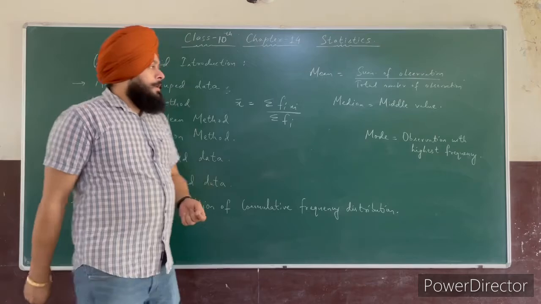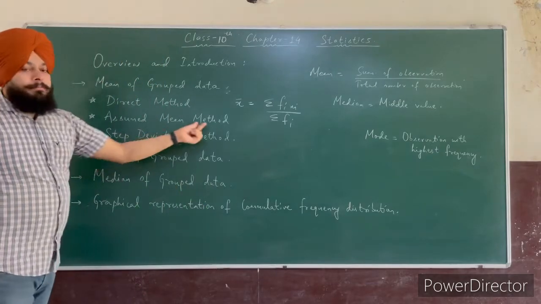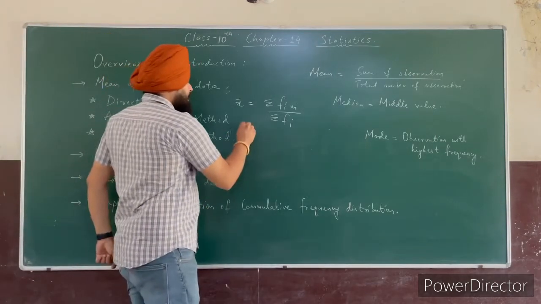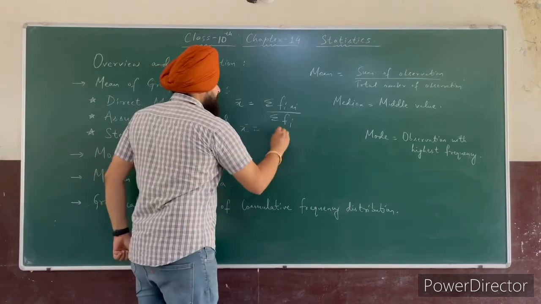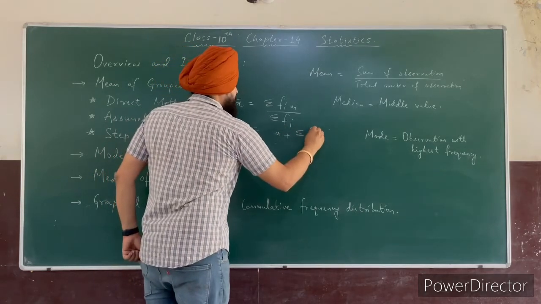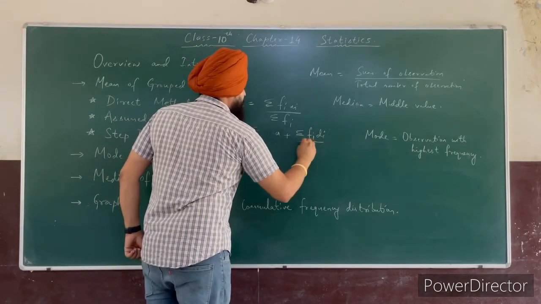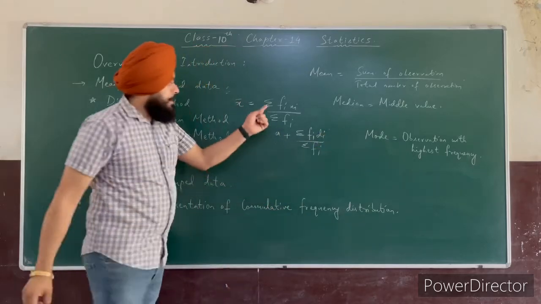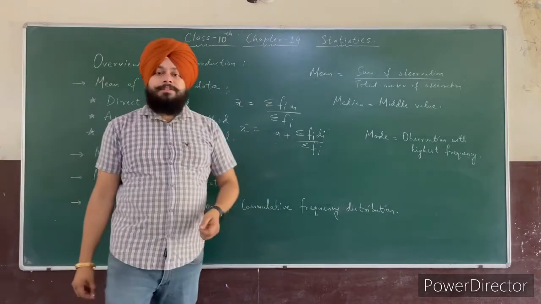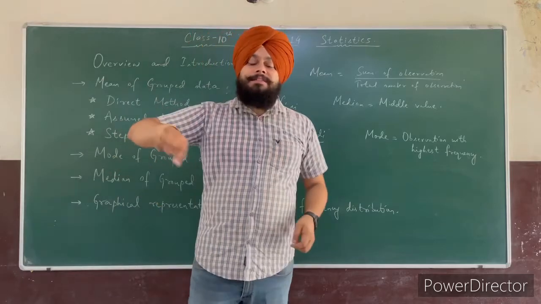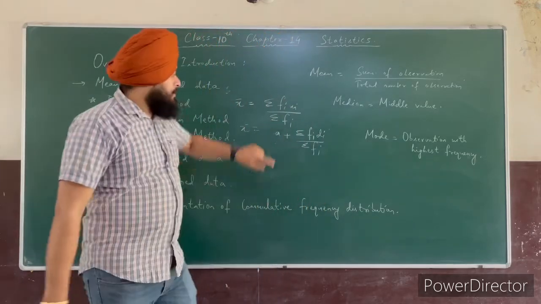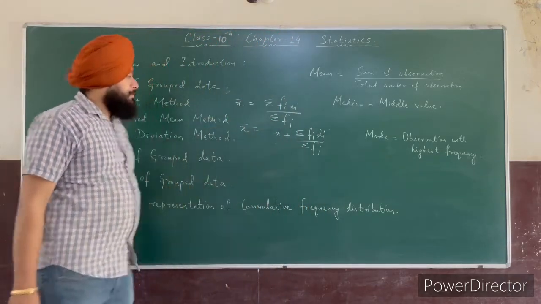Clear students? Now the next is assumed mean method. Assumed mean, so its formula is x bar equals a plus summation fi di upon summation fi. Student, this is the symbol for summation. What is summation? Summation means to sum up, or you can say total. So this is the symbol for summation.